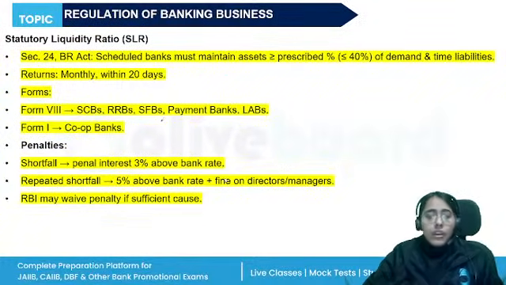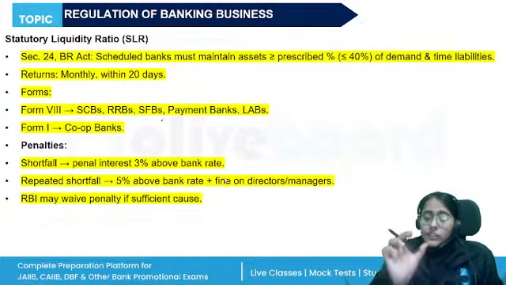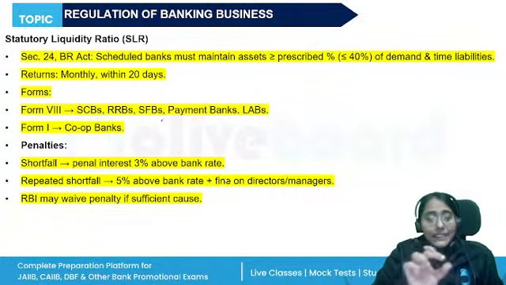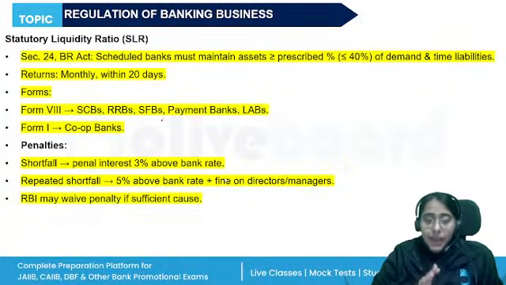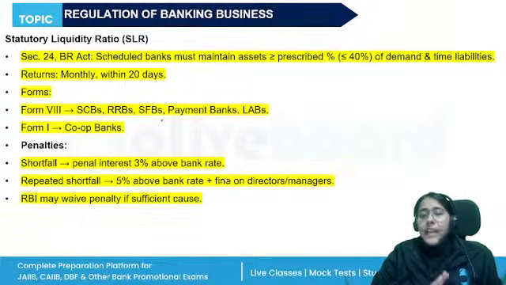Then if we talk about the maintenance of SLR, the statutory liquidity ratio, a certain percentage of their net demand and time liabilities in India, whatever assets the banks have in India, as per the Banking Regulation Act, they need to maintain the SLR, right?